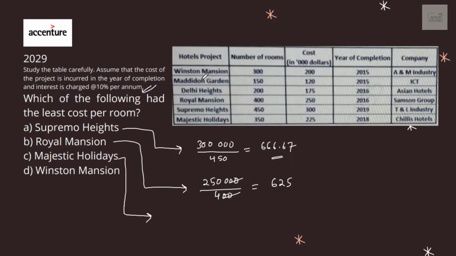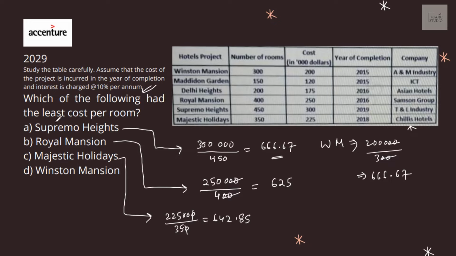Then Majestic Holidays would be 225,000 by 350, that would be 642.85. And Winston Mansion is 200,000 by 300, that would come to 666.67. So now the question is least cost per room. Least cost out of these four is 625. That is for Royal Mansion.